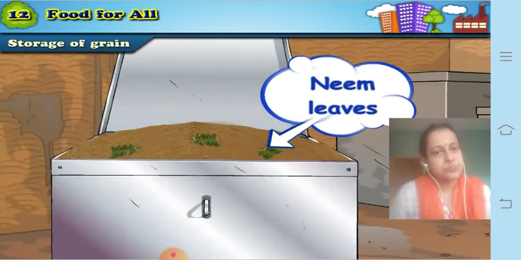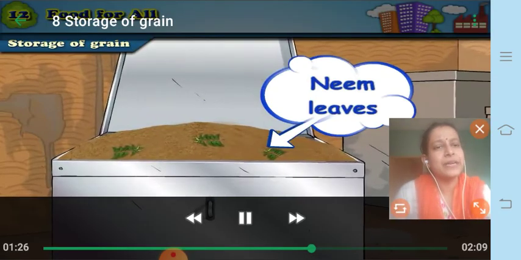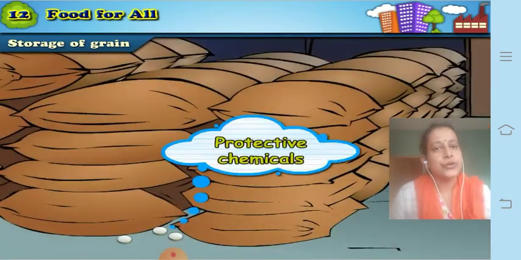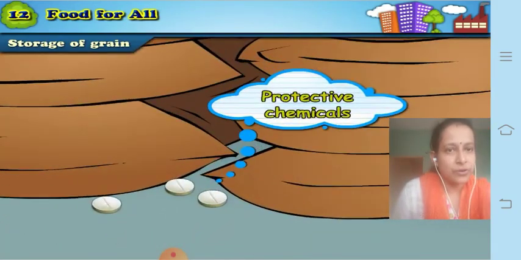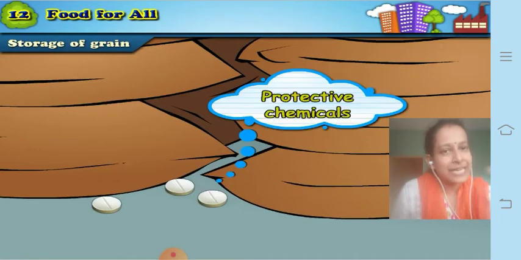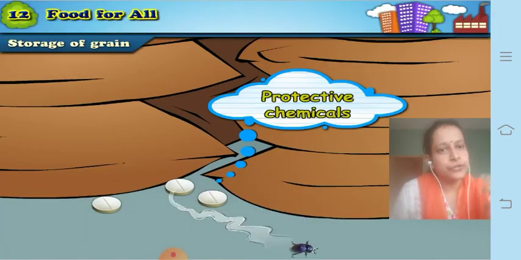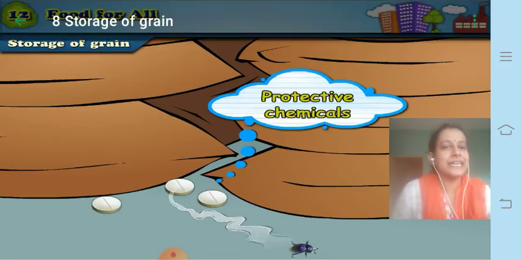Now there are also certain chemicals which are available in the market, like naphthalene balls. They can be kept around in a place where, due to the smell of these chemicals, the insects are automatically repelled.